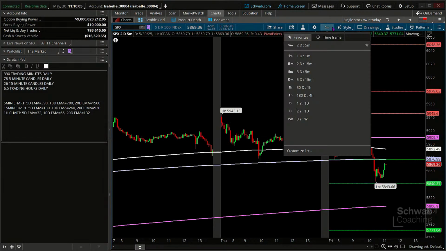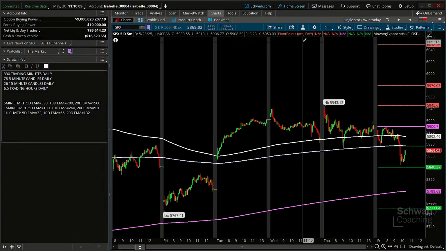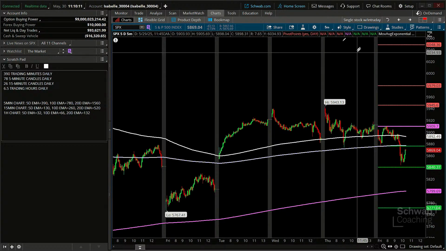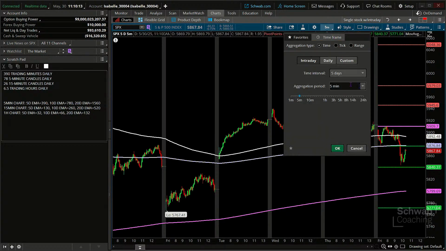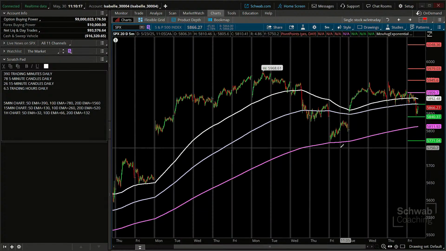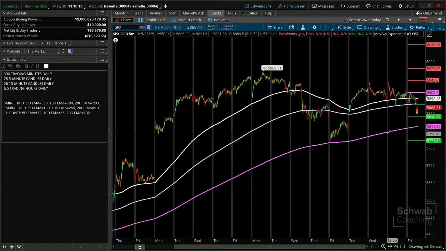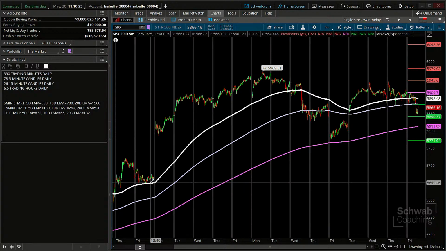I've got it at 5 minutes and 5 days, actually 2 days at that moment. I can go back and make this a little longer, so let's stick to about 20 days. And let's just see, can we see periods within the very short run here where we could have chosen to stay long the S&P 500 and decided, okay, maybe to take some off?